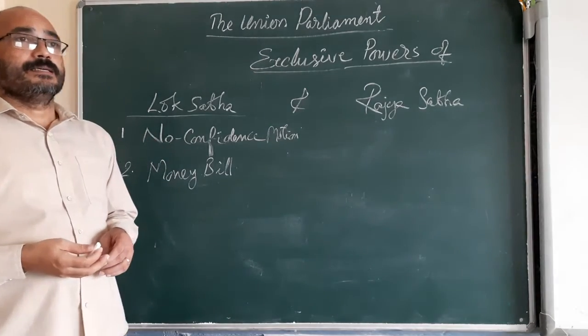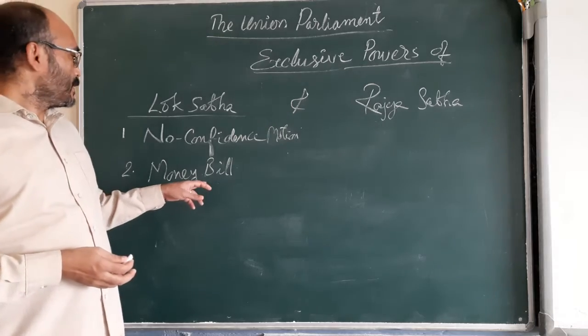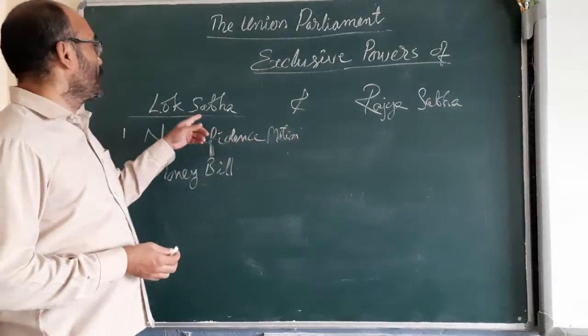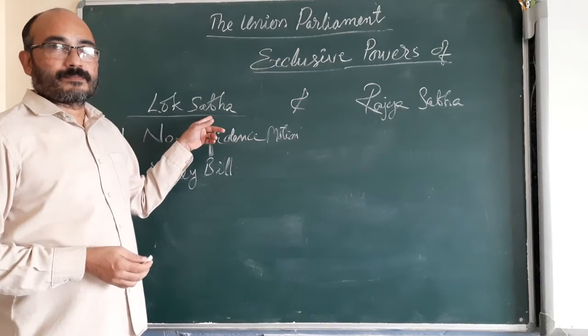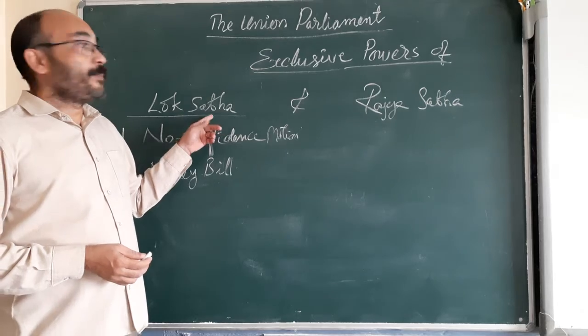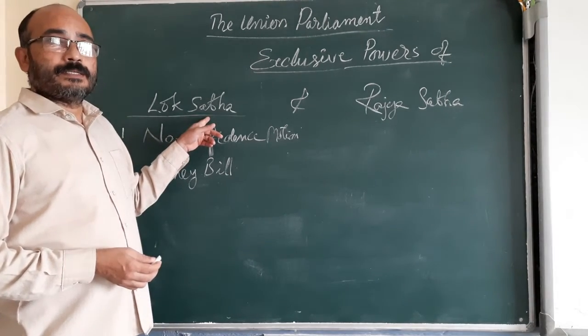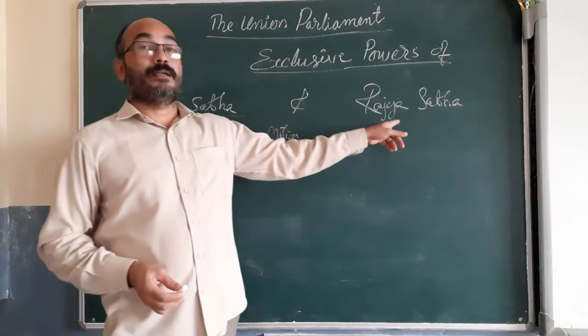But in case a bill is not passed, that means in one of the houses the bill is passed, for example, a bill introduced in Lok Sabha first, and the bill is passed in the Lok Sabha. Majority of the members are in favor of the bill. After passing it, it will go to the Rajya Sabha.